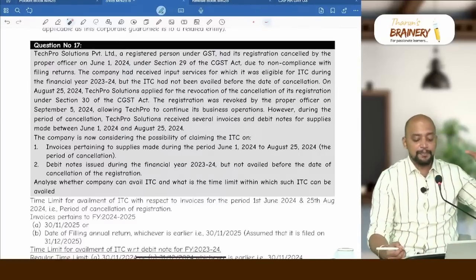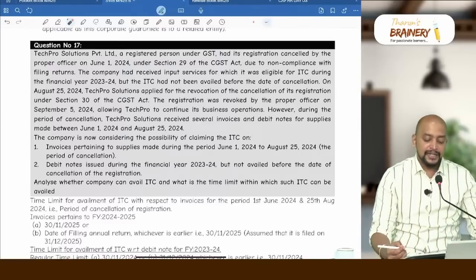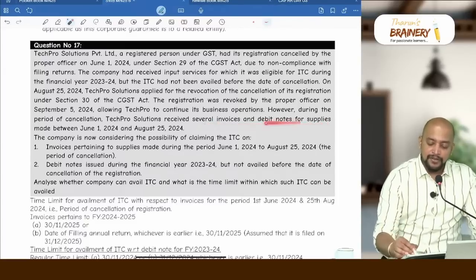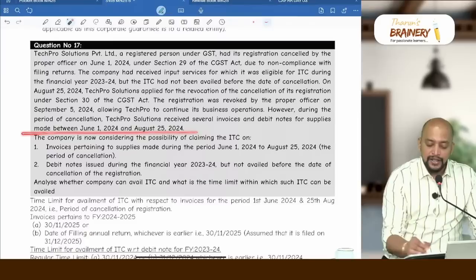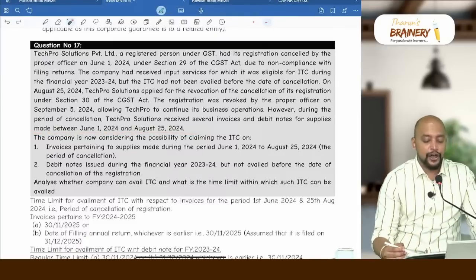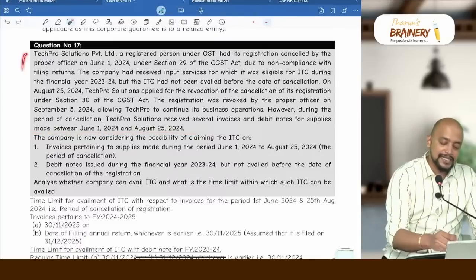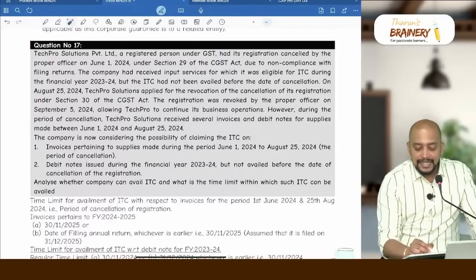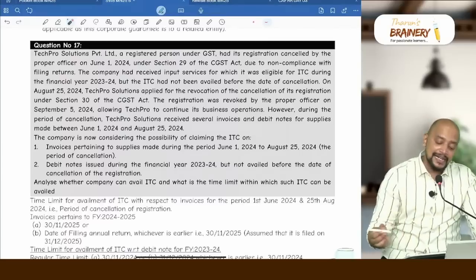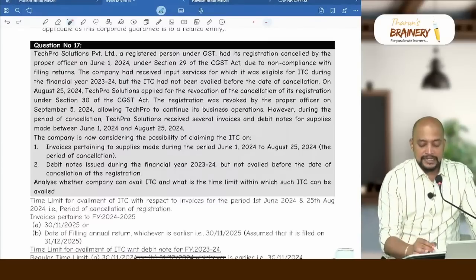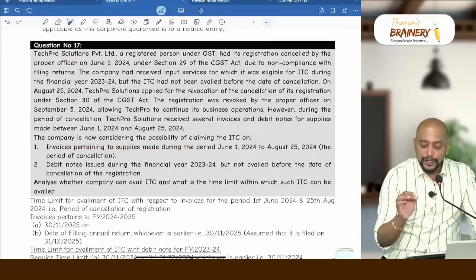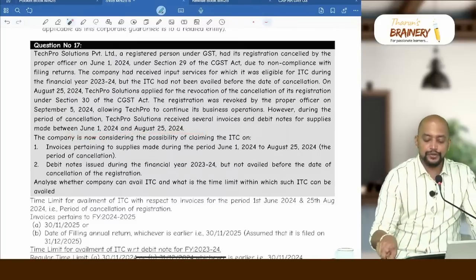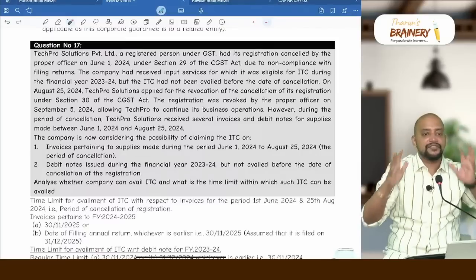However, during the period of cancellation, TechPro Solutions received several invoices and debit notes for supplies made between June 1, 2024 and August 25, 2024. These are the facts of the case. Now, the company is considering claiming ITC on invoices pertaining to supplies made during the period June 1st to August 25, 2024, that is the period of cancellation.